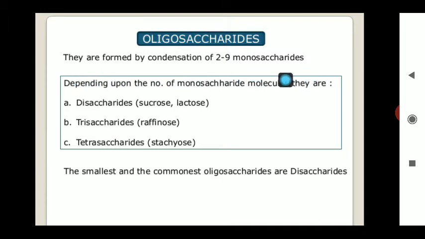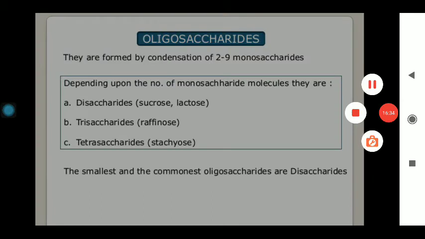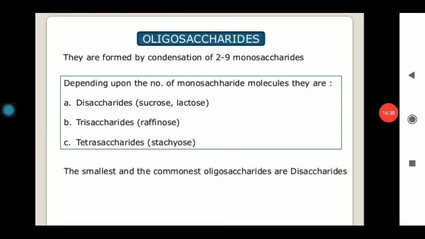Now, depending upon the number of units present, these oligosaccharides can be classified further as disaccharides, trisaccharides, and tetrasaccharides.